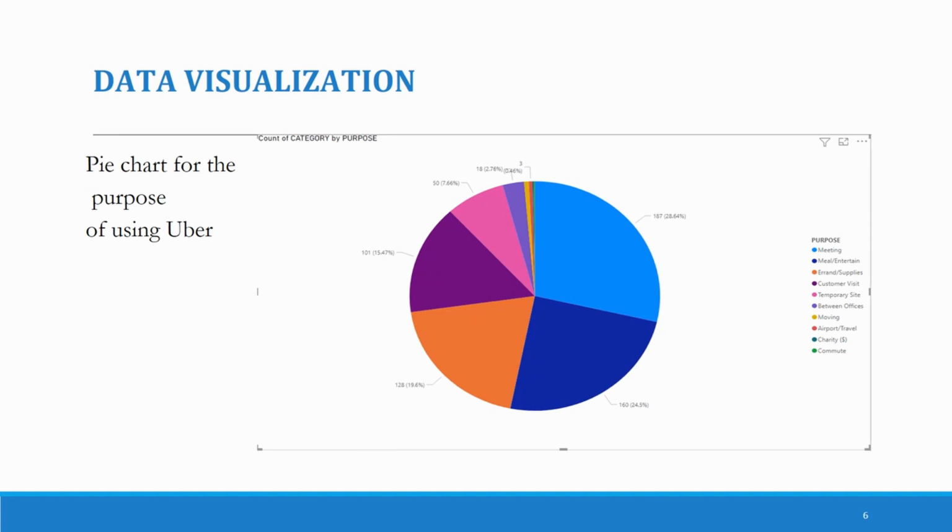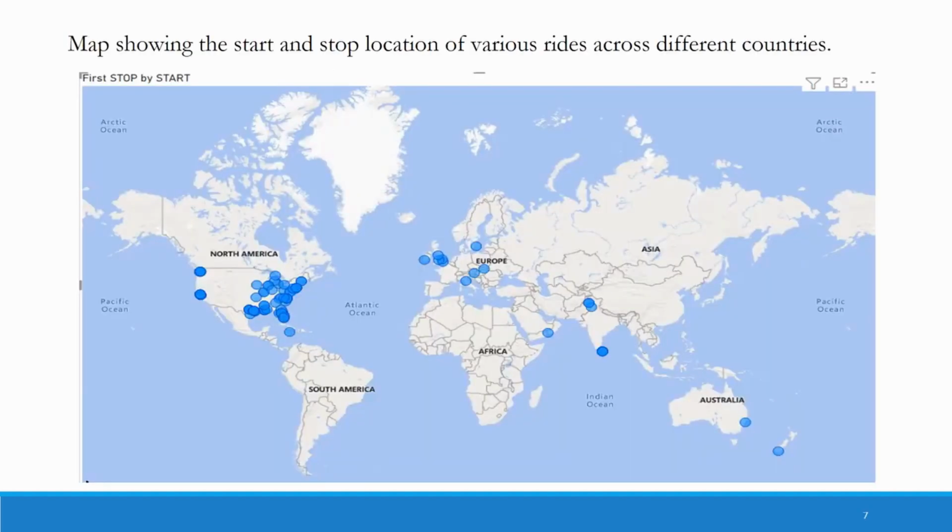This is the data visualization results. This pie chart shows the purpose of using Uber rides, and as you can see, according to our data set, this shows us that the purpose meeting has been used the most in the rides, while the purpose commute has been used the least.